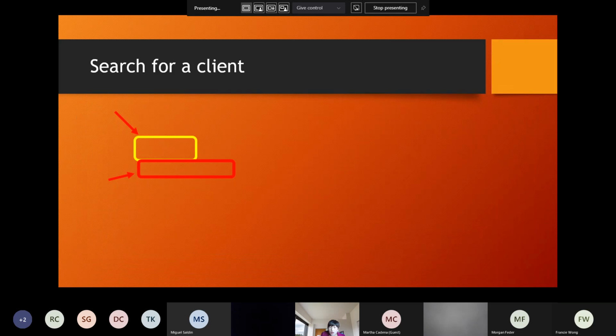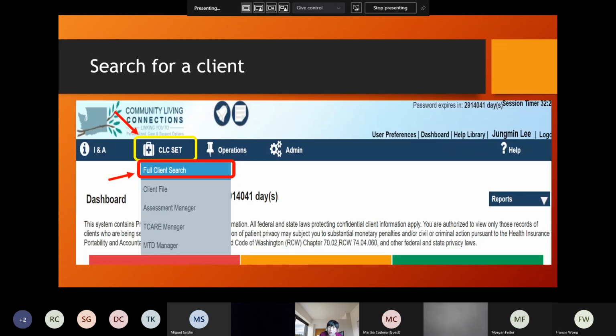Next one is searching for a client. Like I said, most of your clients should be in GetCare. So searching for a client in GetCare is a very important feature, and this is how you do it. If you look at the screen, this is the GetCare main page, and there are different options. You see INA and CLC set and operations.